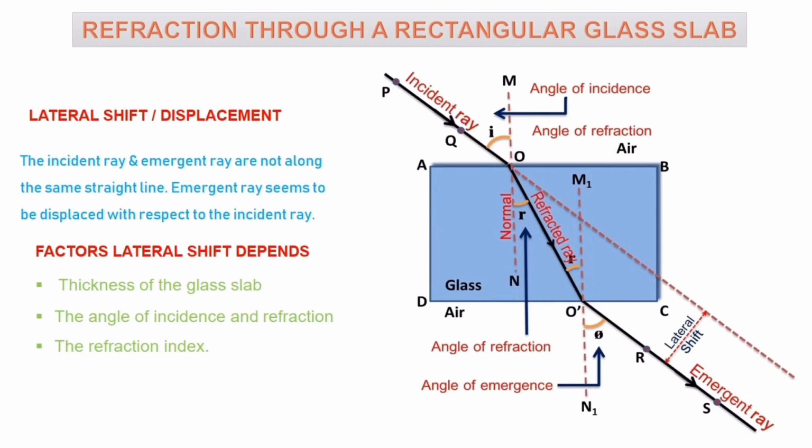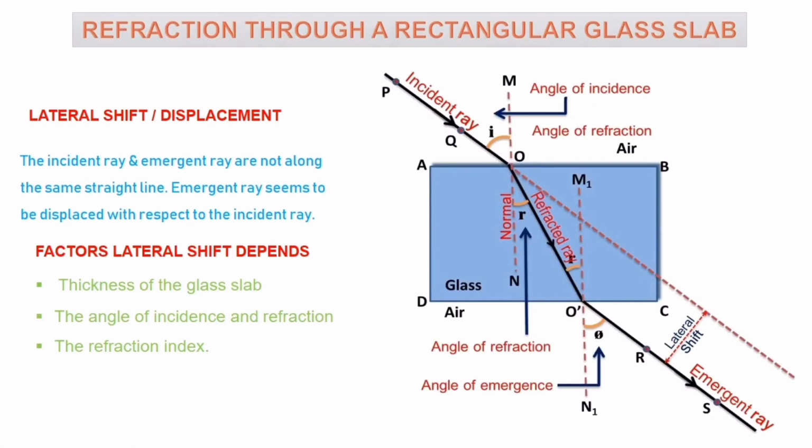The incident ray and the emergent ray are parallel to each other, which means the refracted ray is displaced from its original path by distance XY. This displacement is referred to as lateral displacement or lateral shift. From this, when a ray of light travels from a denser to a rarer medium, it moves away from the normal. Hope you can see the definition of lateral shift and the factors on which the lateral shift depends shown over here. Please make a note of it, children.